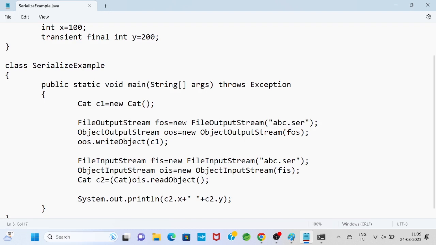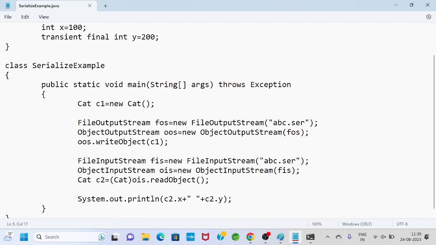The programmer has no control. That means in serialization, the total object is always saved into a file. But suppose my requirement is to save only a part of the object, then we will go for externalization. That means if I want to customize the state of an object, so what is the advantage?